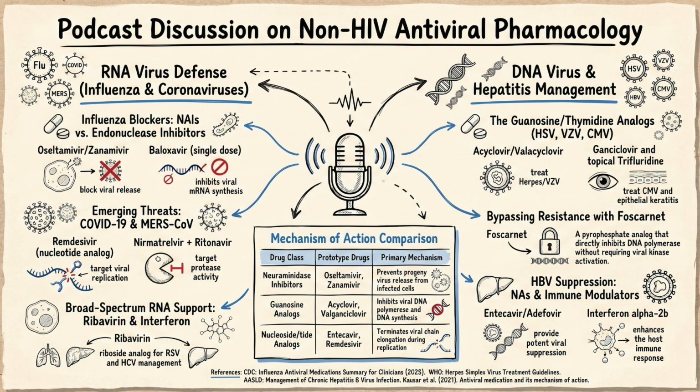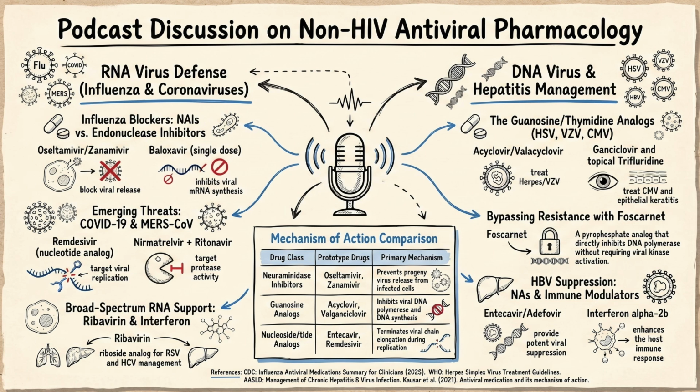And just to cover the topical applications in our sources, there's a specific medication mentioned for severe HSV infections of the eye, like epithelial keratitis. Yes, we use trifluridine for those specific ophthalmic cases. Mechanistically, it's similar, but instead of being a guanosine analog, trifluridine is a thymidine analog. And it's categorized specifically for topical use. Right, because it's highly effective at penetrating the cornea to treat those dangerous localized viral infections without causing systemic toxicity.